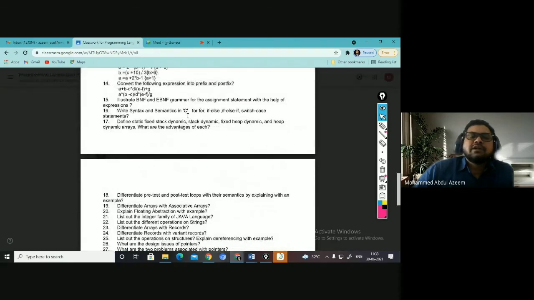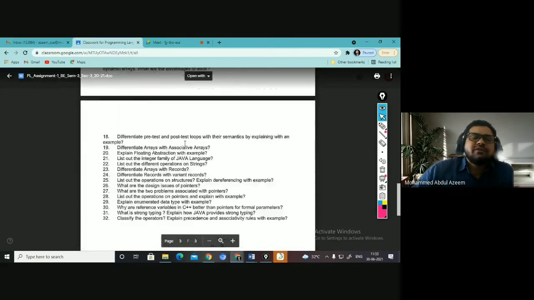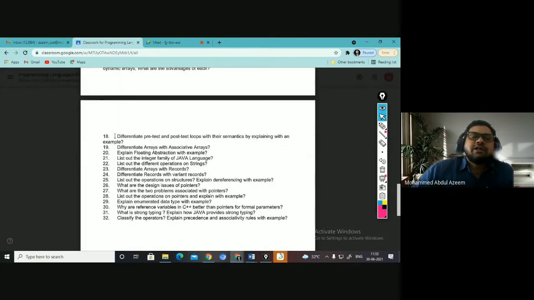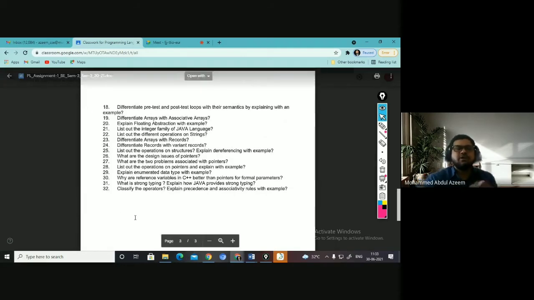So defining the syntax for if else if for I have shown you. Similarly, for if else and all you can probably do. What are pre-test and post-test loops? Yes, anyone from your class? Pretest is similar to your while, for where you test the condition before you go for execution, like for and while in C. Post test is do while. After you execute, you test the condition, right?